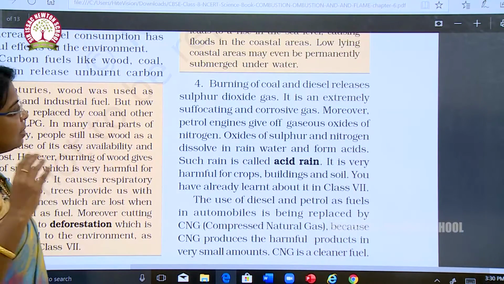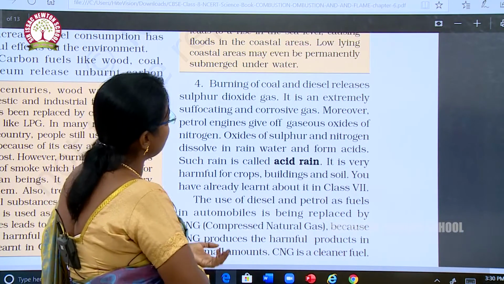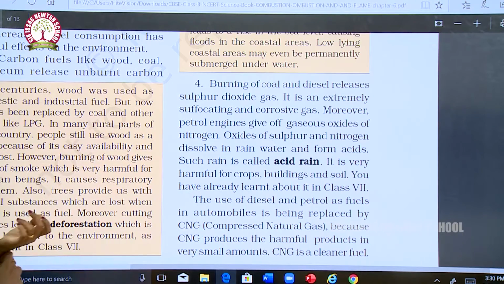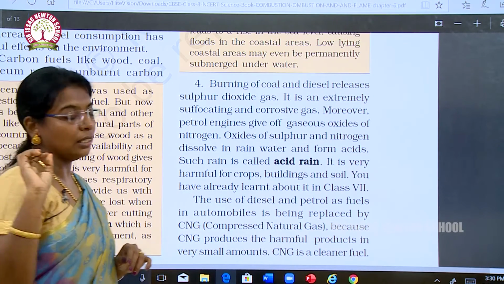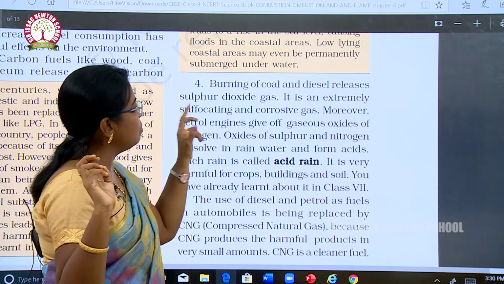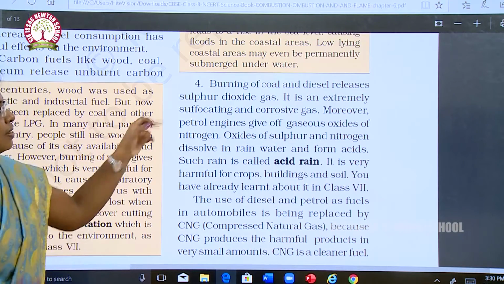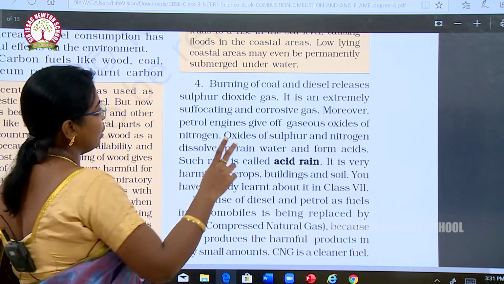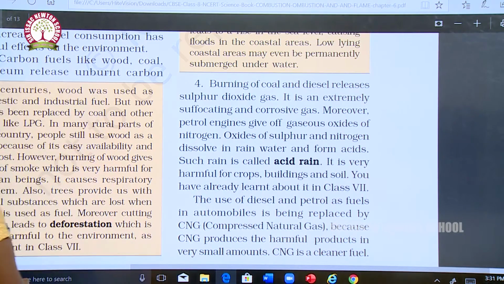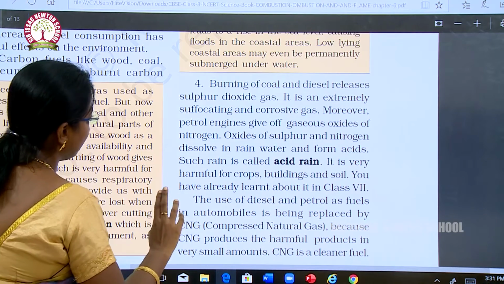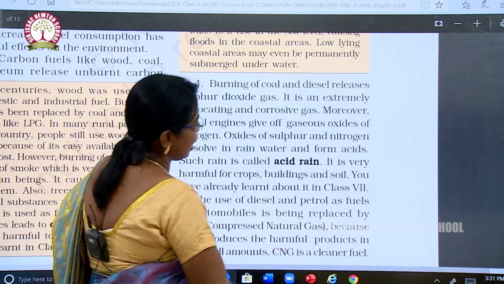Burning of coal and diesel releases sulfur dioxide. It is an extremely suffocating and corrosive gas. Moreover, petrol engines give off gaseous oxides of nitrogen. Oxides of sulfur and nitrogen dissolve in rainwater and form acids, causing acid rain.